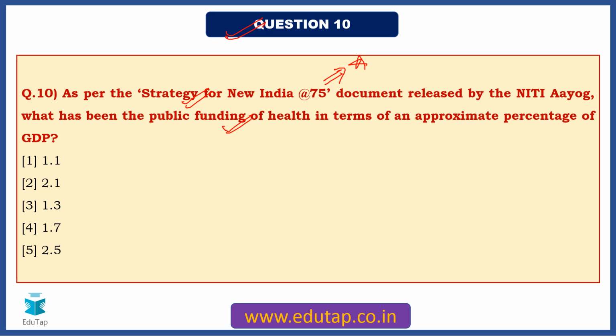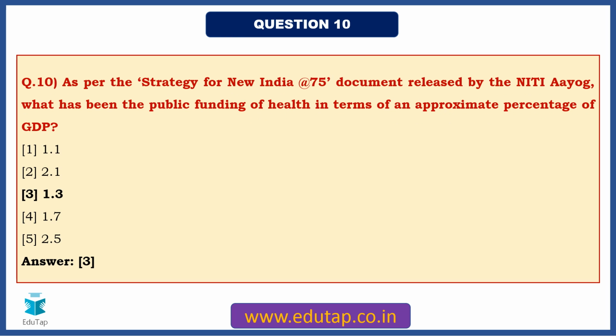Okay, so as we know, there is a recent document which was released by Niti Aayog. Okay, so that document is Strategy for New India at 75. Now in that particular document they have specifically mentioned the public funding of health in terms of approximate percentage of GDP. So that is why having an idea about this information is again important. Now the answer for this particular question, friends, it is 1.3% of your GDP is your public funding of health or spending on health, right? We need to improve that.